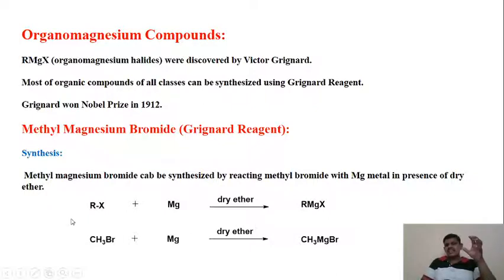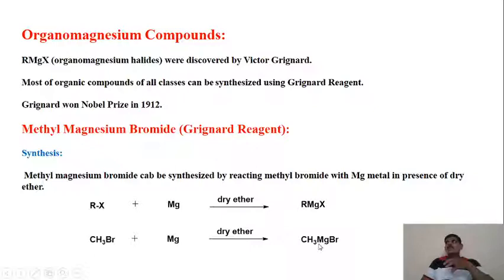So in the general reaction shown, RX, that is methyl bromide, reacts with magnesium in the presence of dry ether, which is written on the arrow. So it gives RMgX, that is CH3MgBr, methyl magnesium bromide.